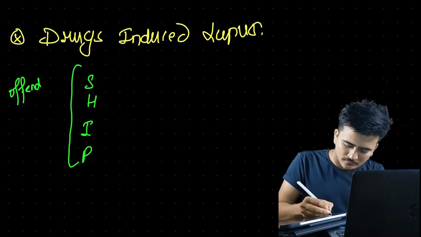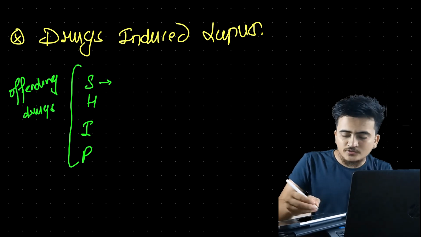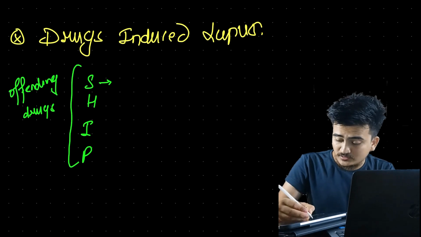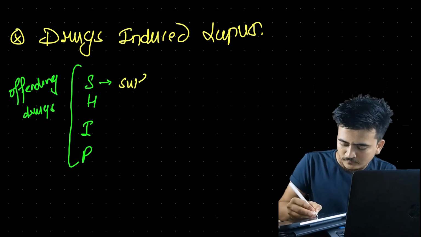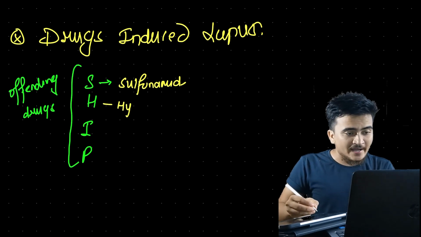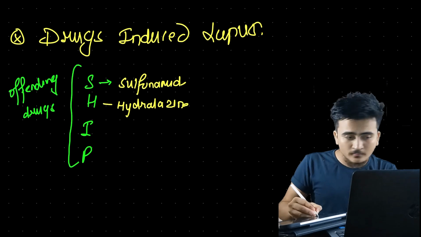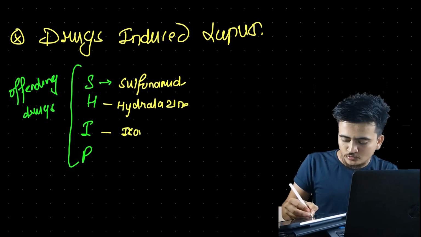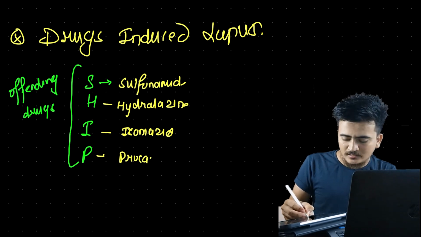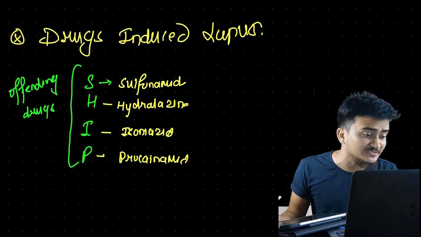Offending drugs. From S we have got sulfonamides, dapsone. Similarly, from H we have got hydralazine. From I we have got isoniazid. From P we have got procainamide. These are also called offending drugs, SHIP drugs.